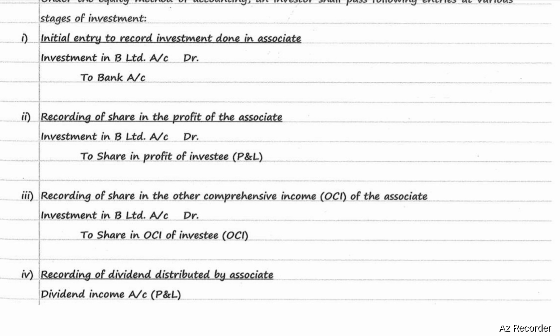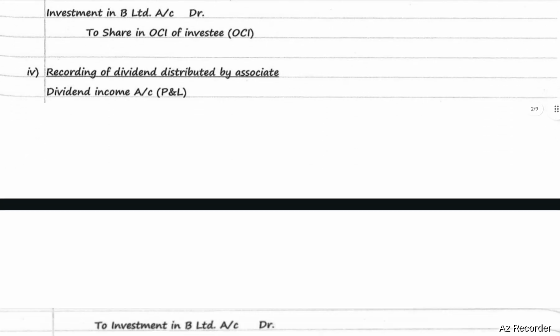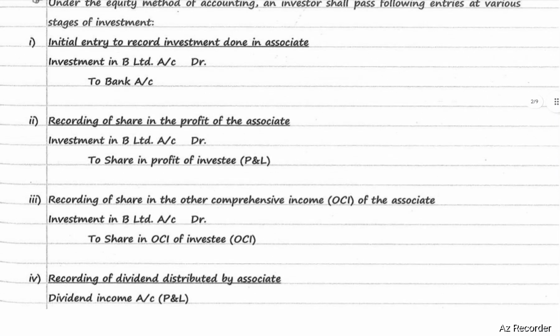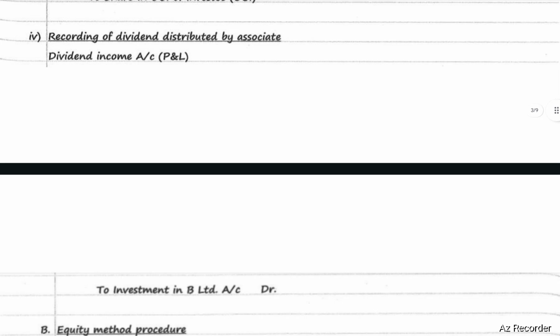For recording share in other comprehensive income, OCI, of the associate, the entry will be investment in B Limited account debit to share in OCI of investee. Share in OCI of investee will be transferred to OCI. For recording dividend distributed by the associate, the entry will be dividend income account debit to investment in B Limited account. Dividend income will be transferred to P&L account.